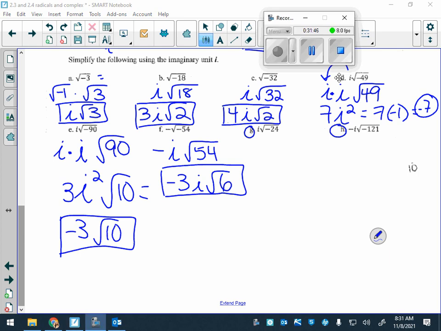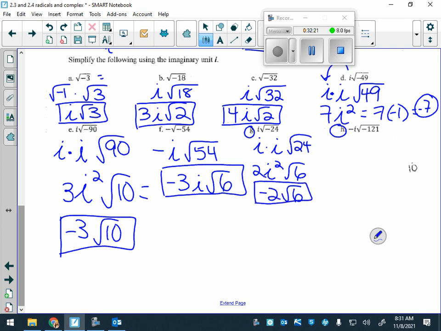All right, for G, what do we have? Someone I haven't heard from yet. Camilla. Negative 2 root 6. How many of you did get that? Good, you guys. Okay, we have an I, another one comes out, and then square root of 24. So we have I squared. Square root of 24 is 4 and 6. So we have 2 root 6. I squared is the negative 1. Perfect.